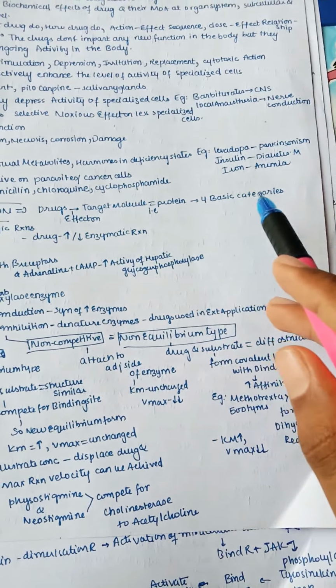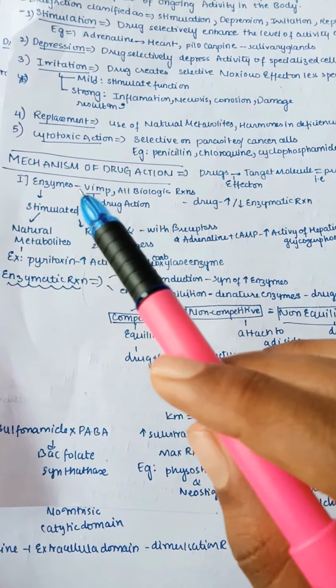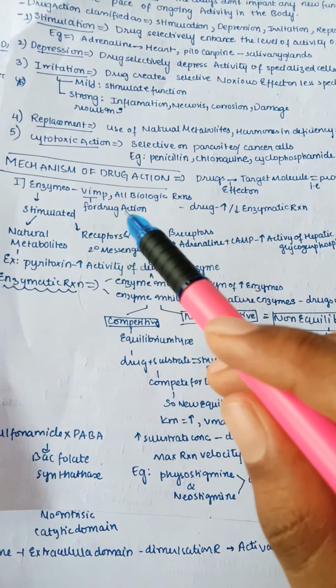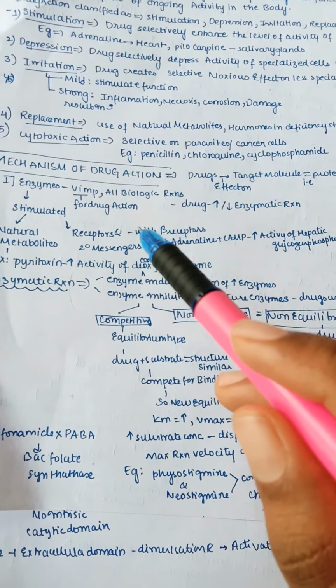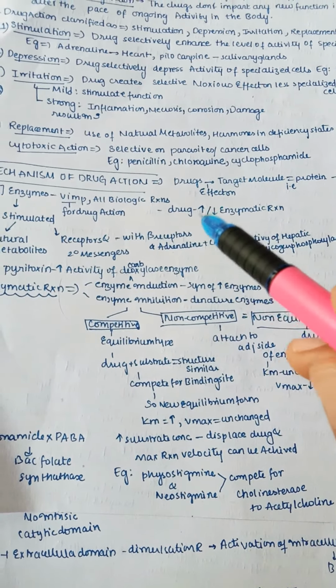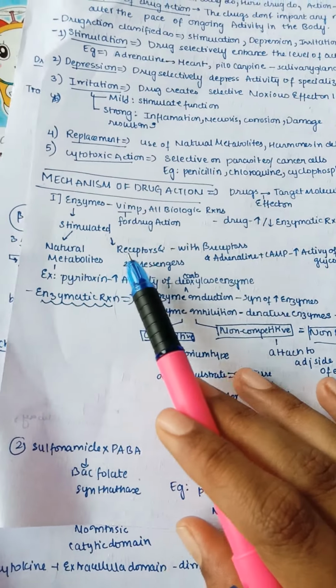So proteins are divided into 4 basic categories. What are those? First one is enzymes. Enzymes are very important for drug action. All biological reactions in our body take place through enzymes, right? So here the drug may increase or decrease the enzymatic reaction according to the use which we want.